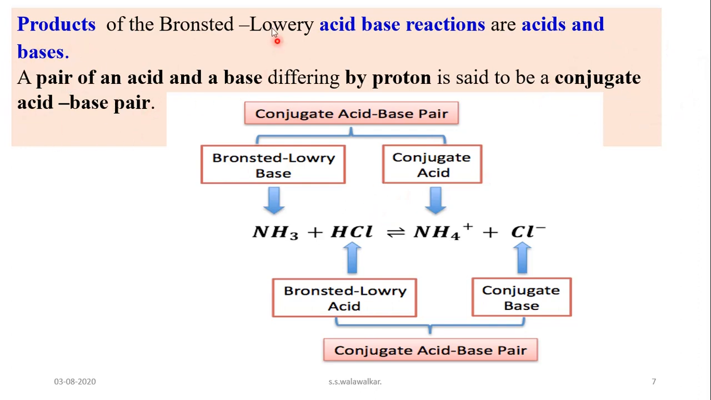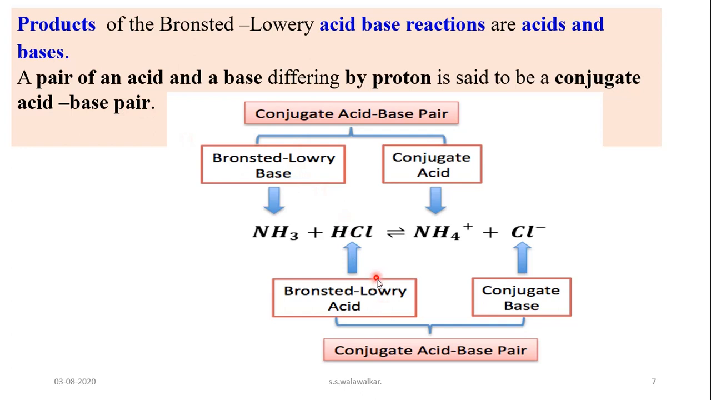A pair which is formed by the transfer of proton from one substance to another substance, that is, a pair of an acid and base differing by a proton, is said to be a conjugate acid base pair.